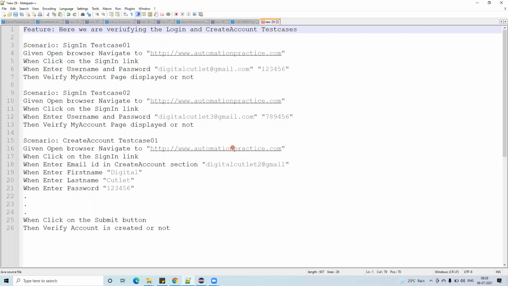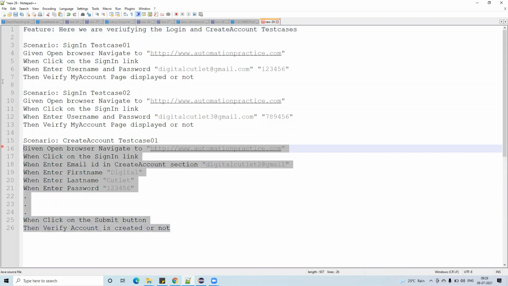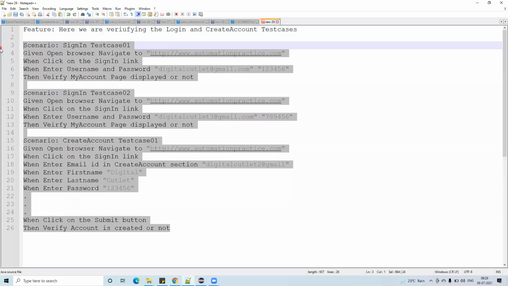So first it is feature, and then scenario, the name of the test case, and then you write the test cases in the given, when, then format. Remember guys, as of now this is plain text. What we will do is convert these test cases into Selenium format. How we can convert all these things, how we can map, we will learn those things. So far it is clear?